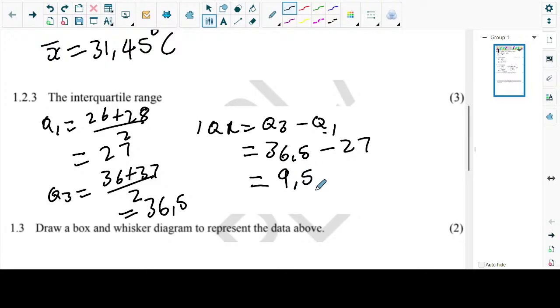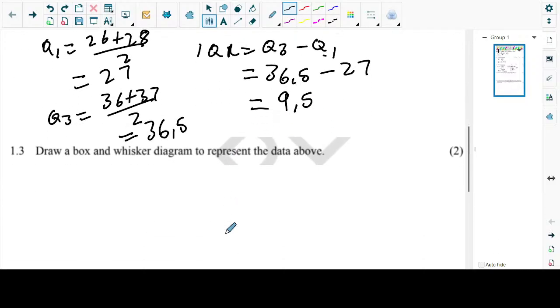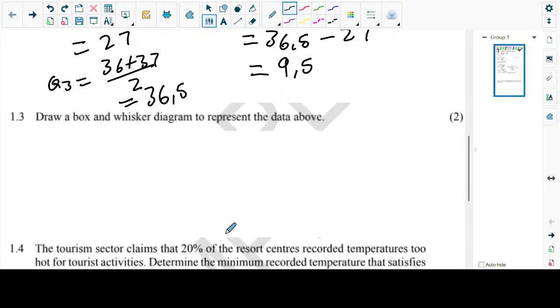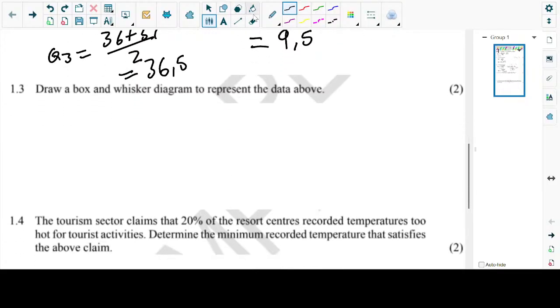I'm joking. Check, yeah, it's 9.5. No, my calculator is working. It's not malfunctioning. It's working better than mine.